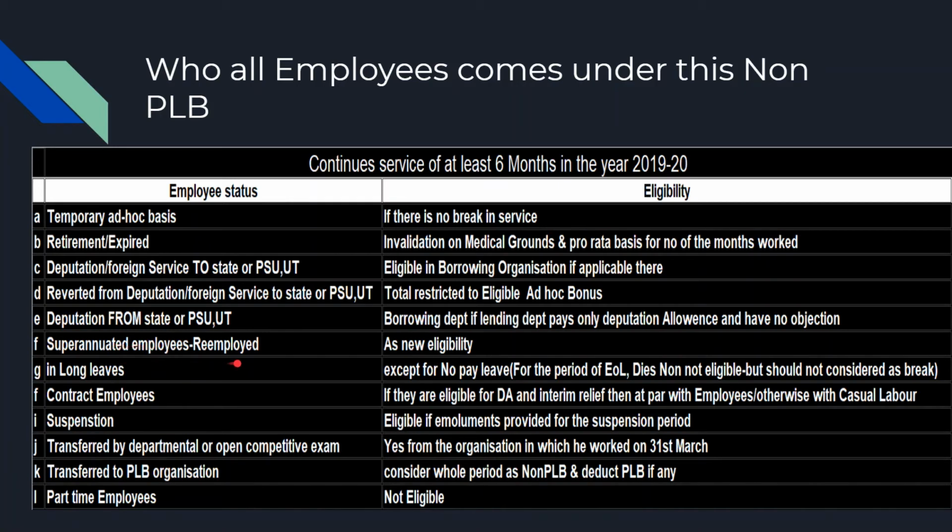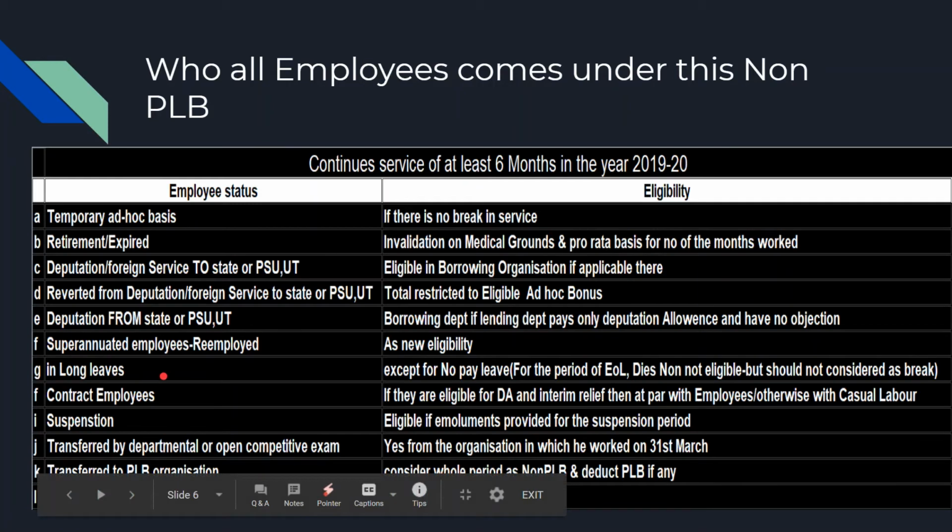Superannuated employees re-employed. If an employee is re-employed after superannuation, then this scheme is applicable. But the scheme's 6 months validity period is calculated from the date on which he is re-employed. So we have to consider the new eligibility only.